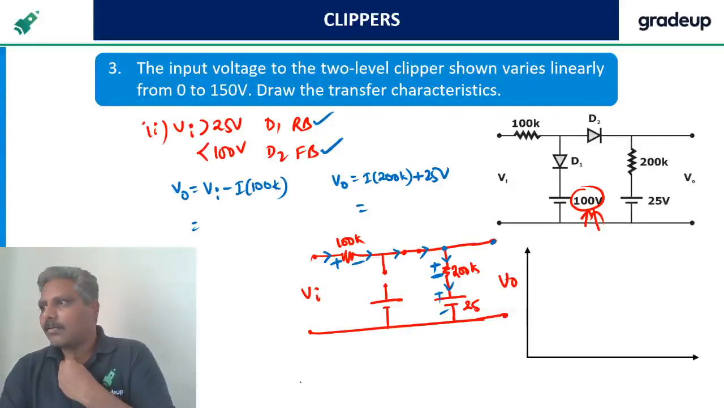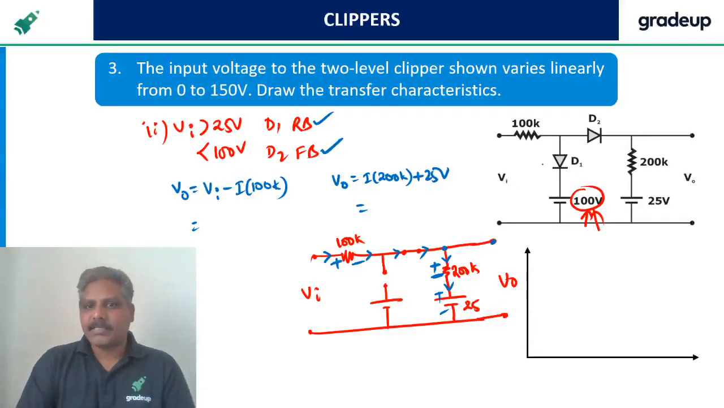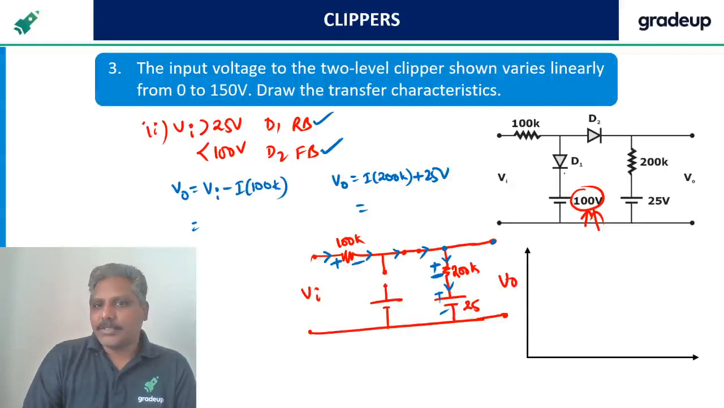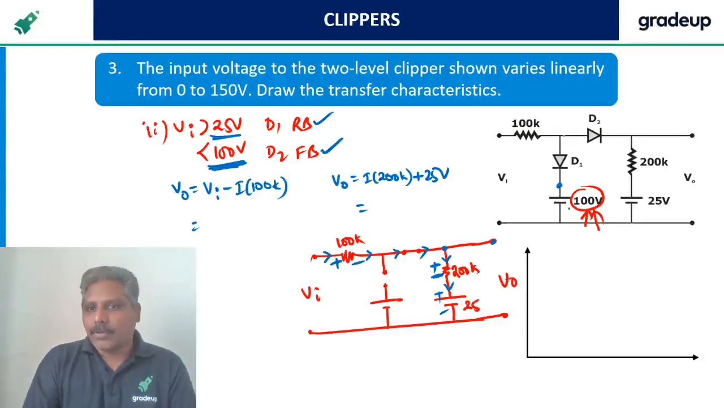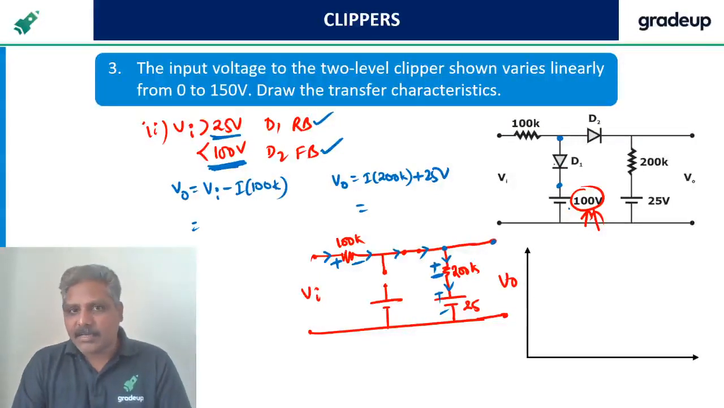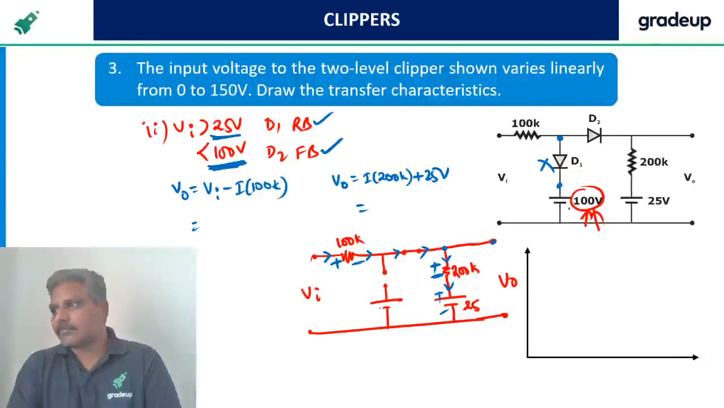Nitish is asking why D1 is reverse bias. Because Nitish, you see the cathode of D1 is at 100 volts, where we are applying more than 25, but less than 100 volts. So the anode of this D1 is less than 100, the cathode is at 100, reverse bias.